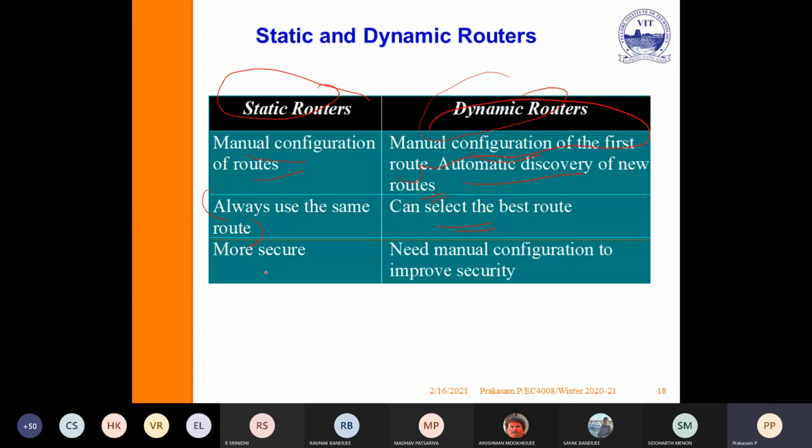But the only thing is, the static is more secure. Here, it needs manual configuration to improve the security, because we are selecting the path based on security also. But dynamic updates the best route, and sometimes it may be insecure. So to improve the security, we should go for manual configurations. So compared to static, dynamic is the better one, but the only thing is security issues. Nowadays, many encryption algorithms have come into the picture to improve the security of the routers and the path.